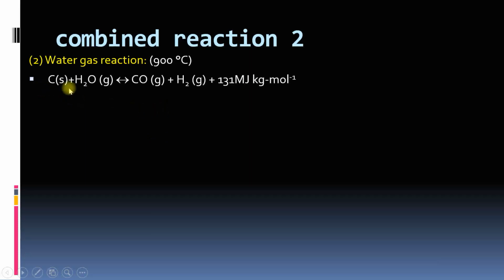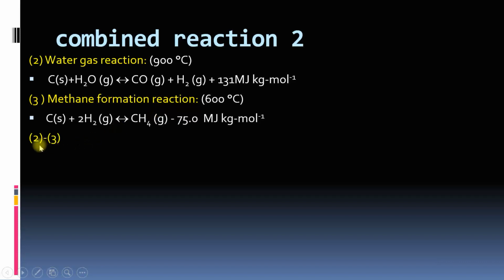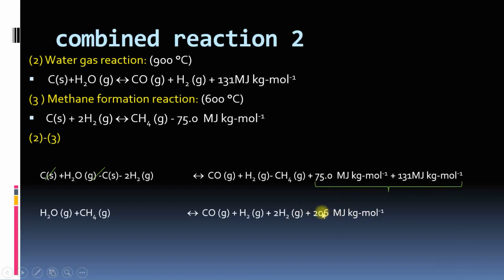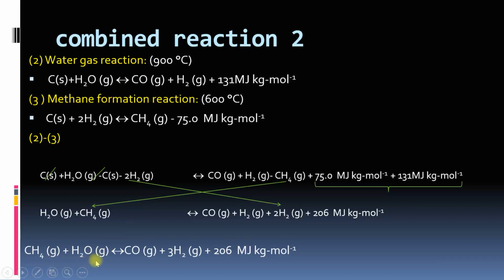Second combined reaction. This is the water gas reaction and this is the methane forming reaction, and if you subtract 3 from 2, again you can write the left-hand side. On the right-hand side these two will cancel out and the rest will be equivalent to 206. So we can take minus 2H2 to this side and minus methane to this side. So methane plus water gives carbon monoxide plus 3 hydrogen plus 206. This is an endothermic reaction in this direction, and in the other direction it will be exothermic. This is known as the steam methane reforming reaction.